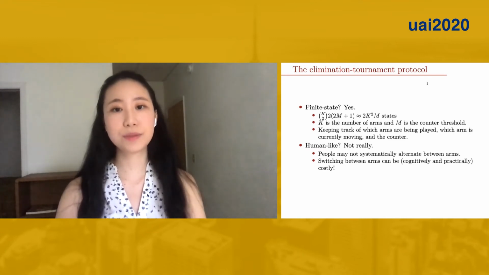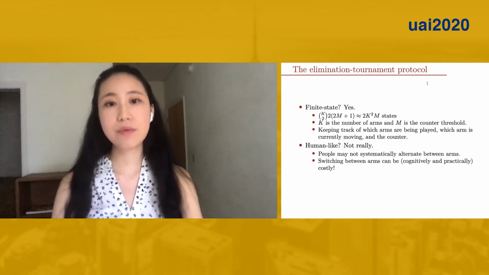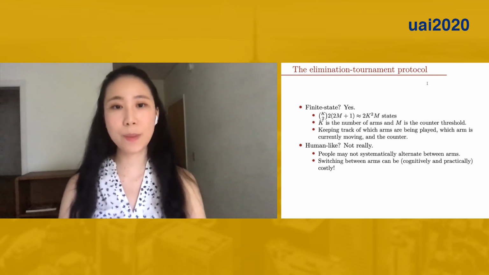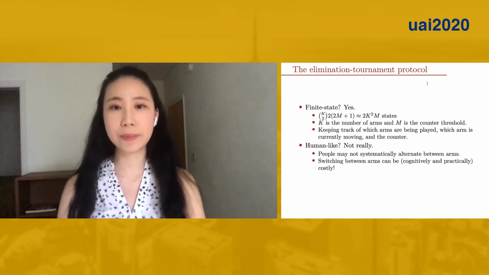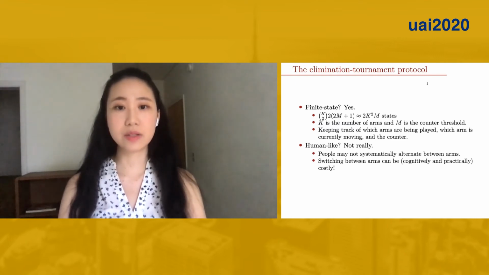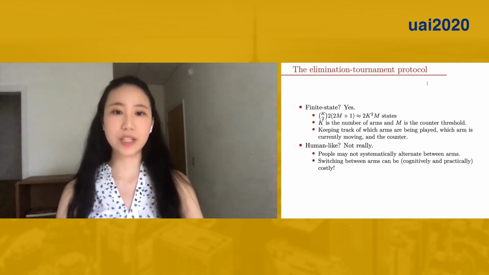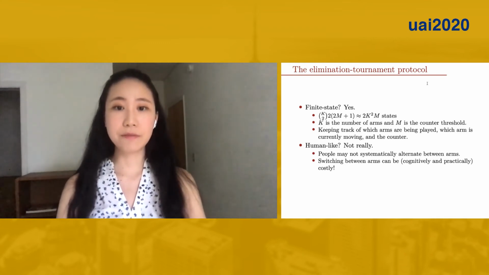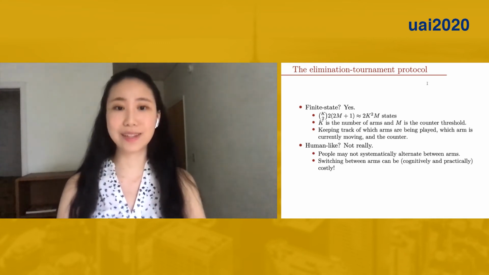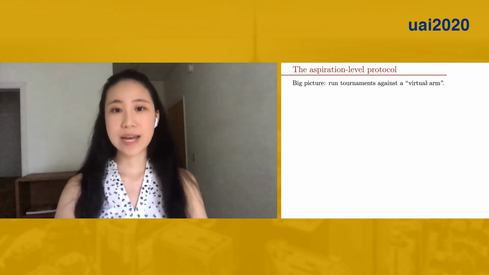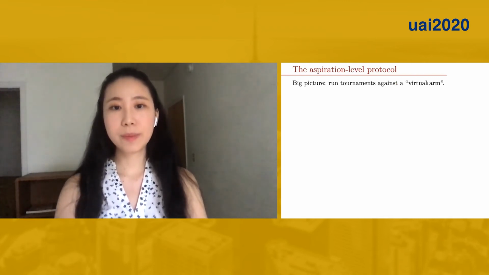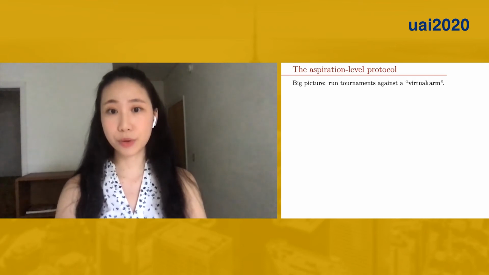The protocol uses finite states, but it's not really human-like because people may not alternate between two arms systematically. Also, it can be very costly to switch. Imagine two slot machines quite far from one another. Will a gambler run back and forth to pull the arms? I don't think so. To tackle the problem, we therefore propose the second protocol, aspiration level.